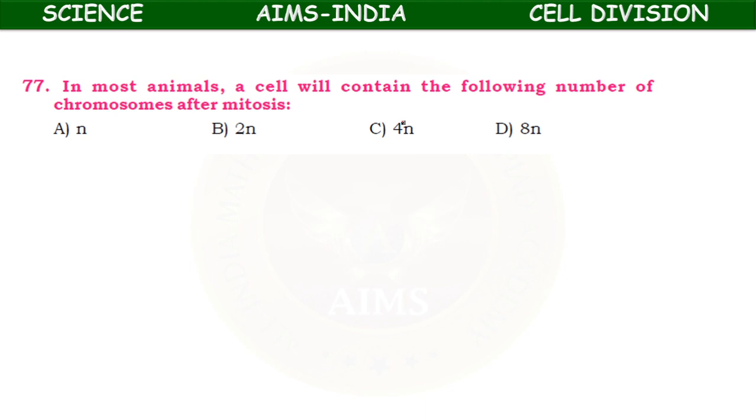In most animals, a cell will contain the following number of chromosomes after mitosis: N, 2N, 4N, 8N. The daughter cells of mitosis are always diploid, so 2N. N represents monoploid, diploid, tetraploid, octoploid. Here diploid means twin.